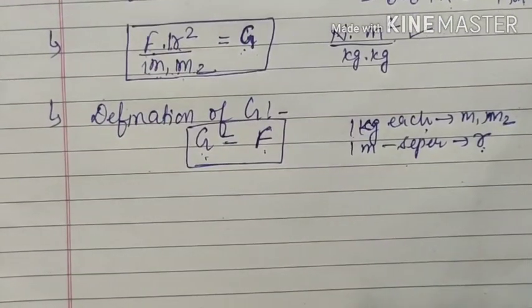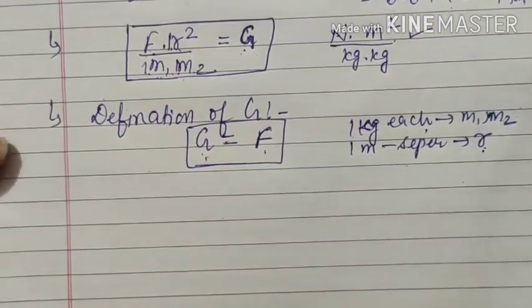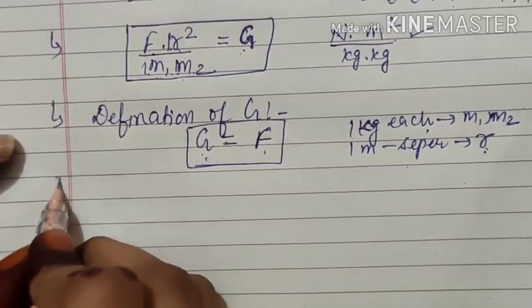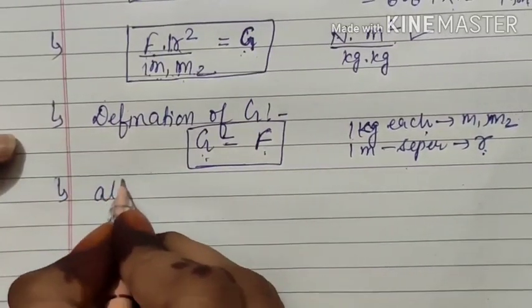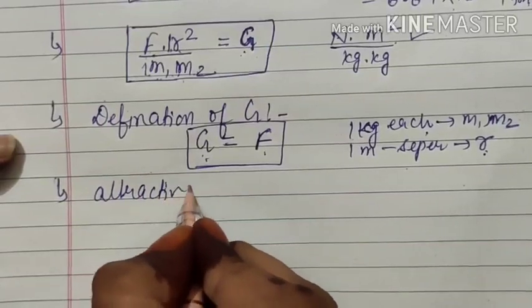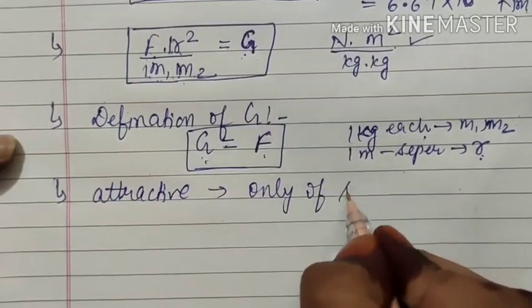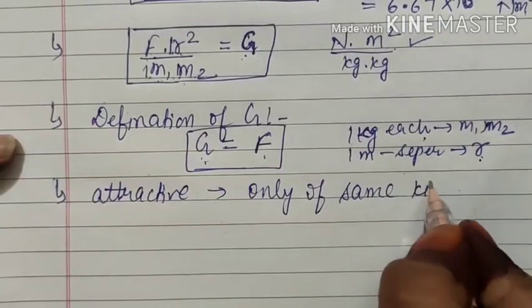Now we have some general characteristic properties of gravitational force. Nothing new, which we have learned in the first section about non-contact forces. Gravitational force is also non-contact because it does not need a physical contact. So some properties are given here. The first property is that it is always attractive, since the masses are only of the same kind.